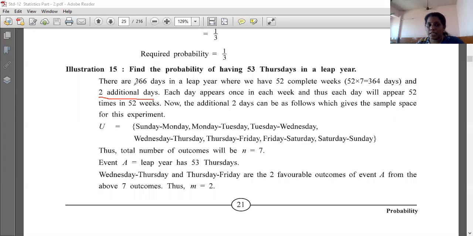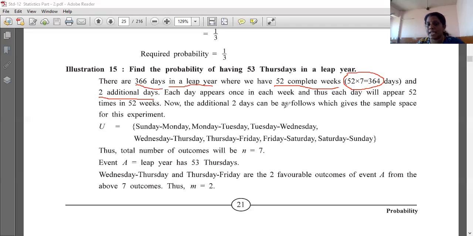If it is 366 days in a leap year, then we are having 52 complete weeks. 52 complete weeks means if you are calculating 52 into 7, you are getting 364. And here, according to us, the leap year is 366. So 2 days extra, according to the calculation, we are having. Each day appears once in a week, and thus each day will appear 52 times.